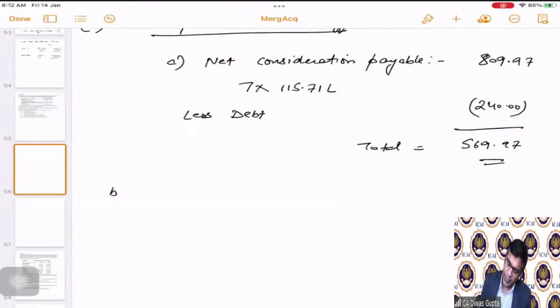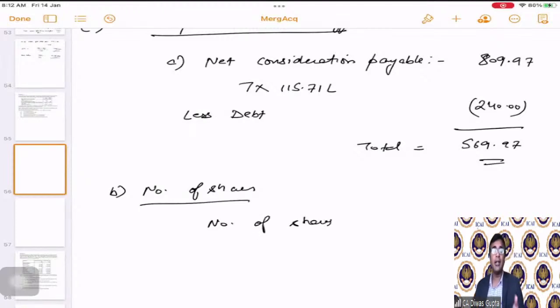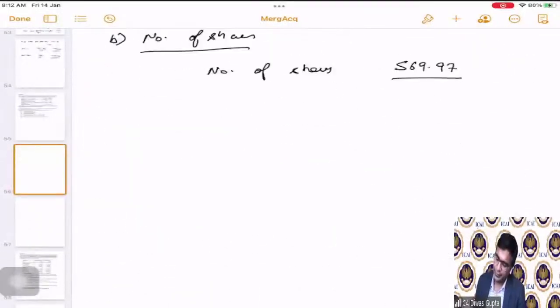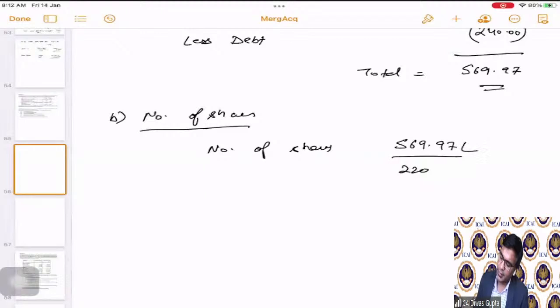Now number of shares. The number of shares will be issued on the T Limited's market price. So 569.97 divided by the T Limited's market price is how much? 220. This is all in lakhs.